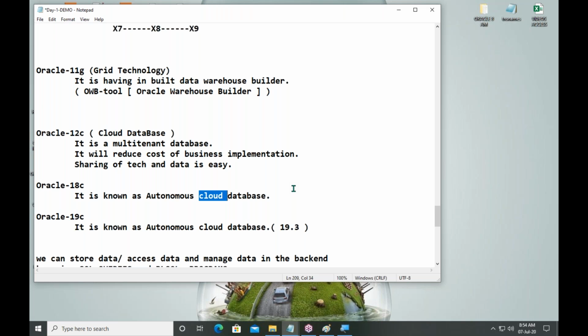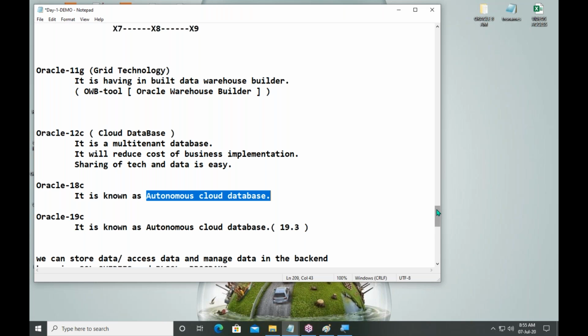The database management responsibility is taken care of by Oracle company, meaning Oracle is the third party. They are monitoring my database. If I am the business person and I maintain my database myself by recruiting some employees, then it is known as an autonomous cloud database.